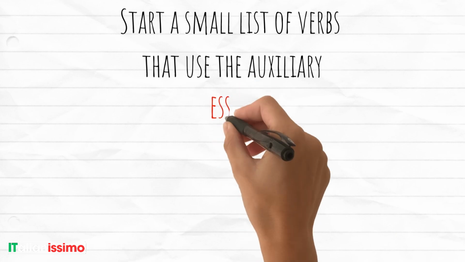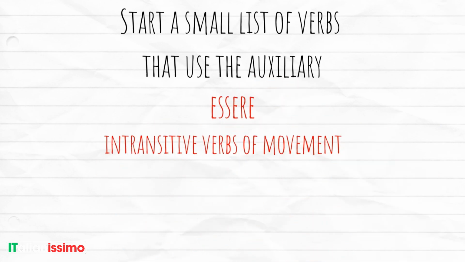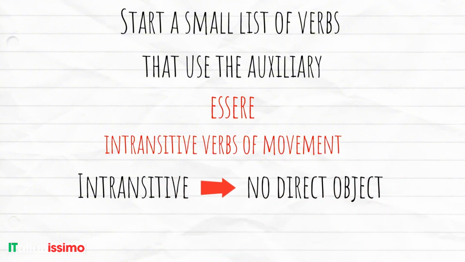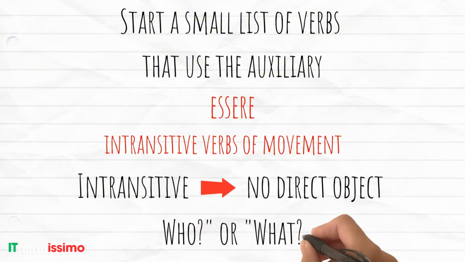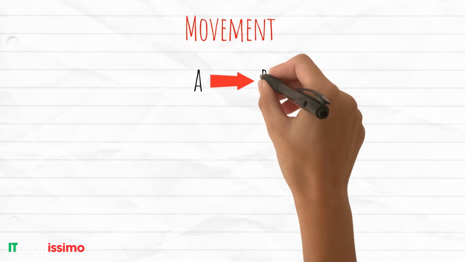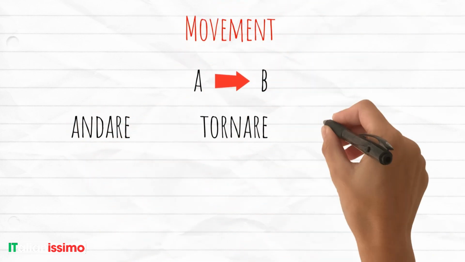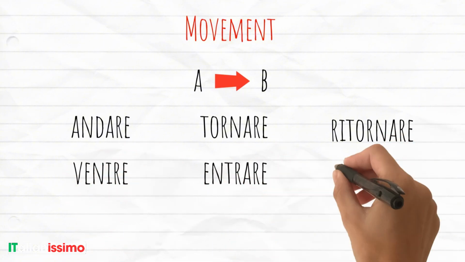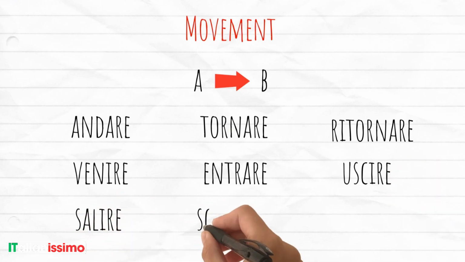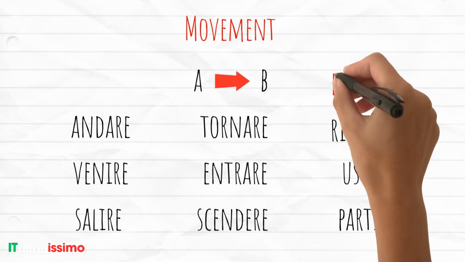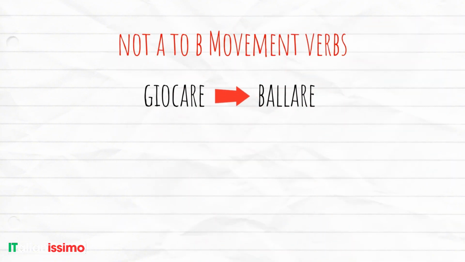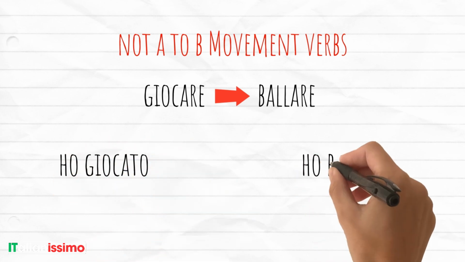The main ones are intransitive verbs of movement. Intransitive means they don't have a direct object. They don't answer the question who or what. Movement means from point A to point B. Andare, tornare, ritornare, venire, entrare, uscire, salire, scendere, partire. These want essere. Note that giocare and ballare are not A to B movement verbs in this sense. They take ho giocato and ho ballato.